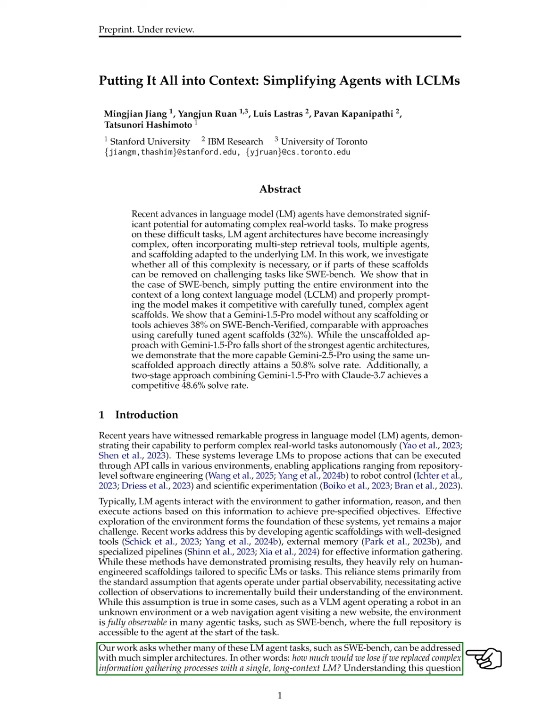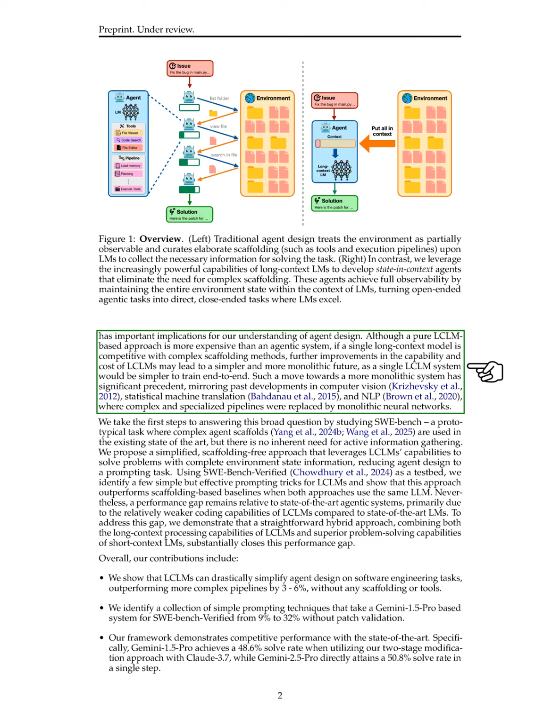Specifically, we explore what we might sacrifice if we replaced complex information gathering processes with a single long-context language model. This inquiry is crucial for understanding agent design. Although a pure long-context language model approach may be more costly than an agentic system, if it proves competitive with complex methods, advancements in long-context models could lead to simpler, more unified systems that are easier to train.